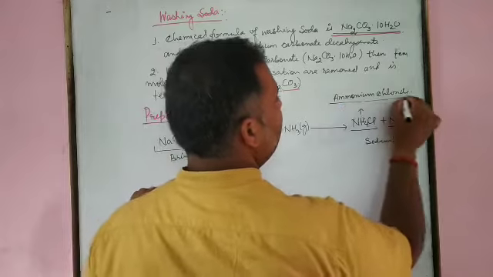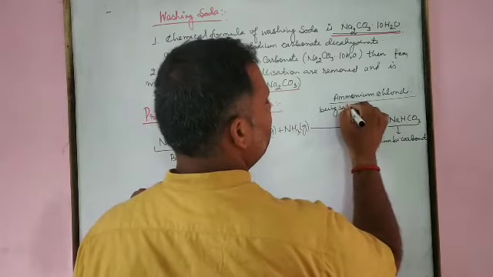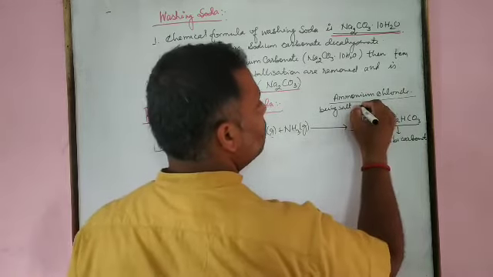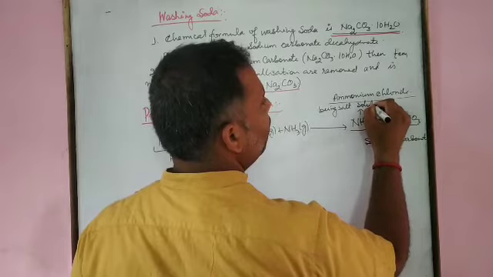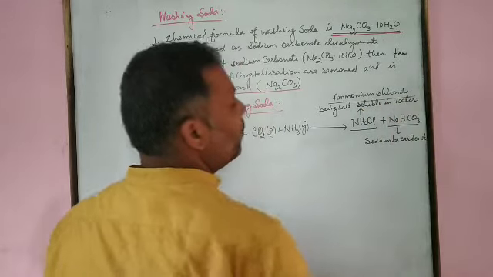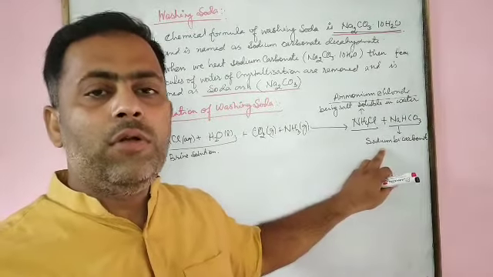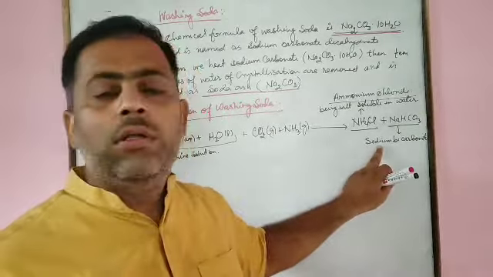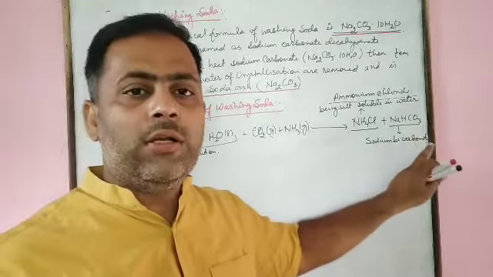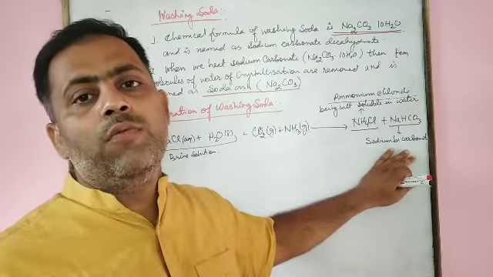This ammonium chloride, being a salt, is soluble in water. But sodium bicarbonate is sparingly soluble, as the bicarbonates, carbonates and sulfates of the first and second group of the periodic table are least soluble in water.